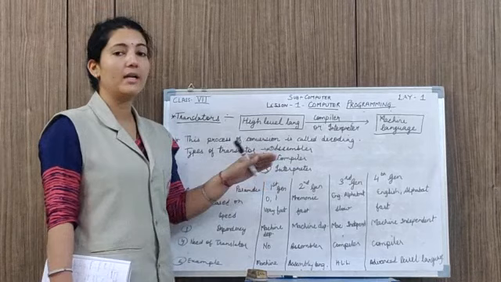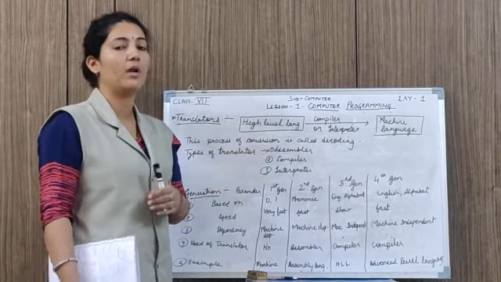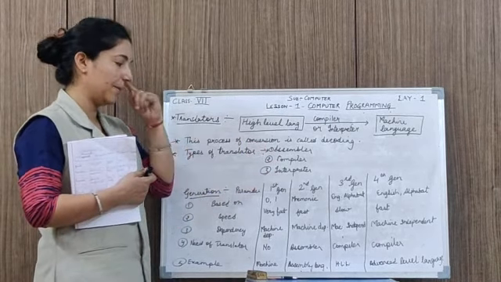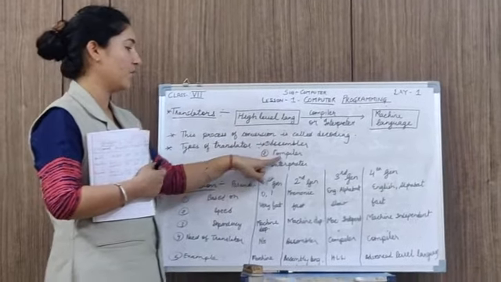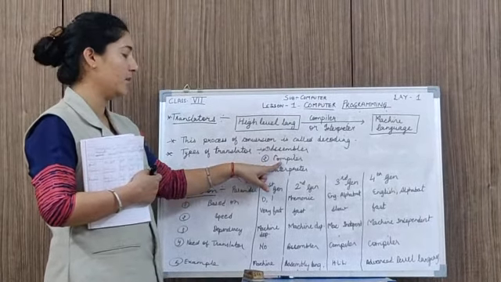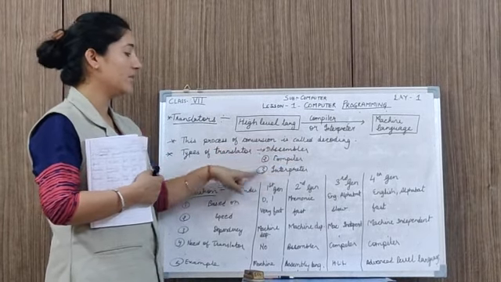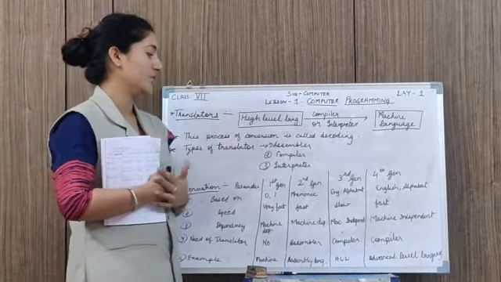It will convert line by line, and the compiler translates the whole program at once. So this is the basic difference between compiler and interpreter. Interpreter consumes much more space compared to compiler. So these are the three translators: assembler, compiler and interpreter. All these translators are required to convert our high level language into the machine language.